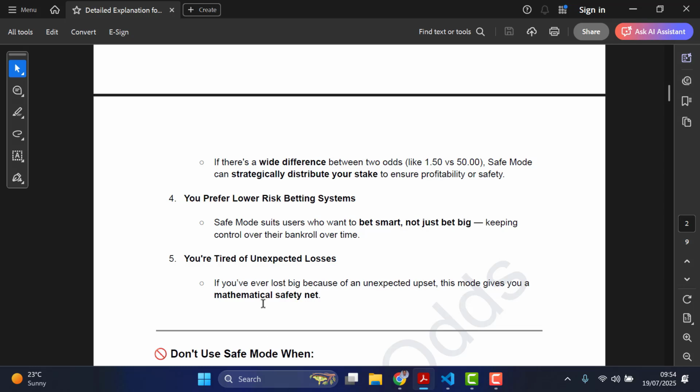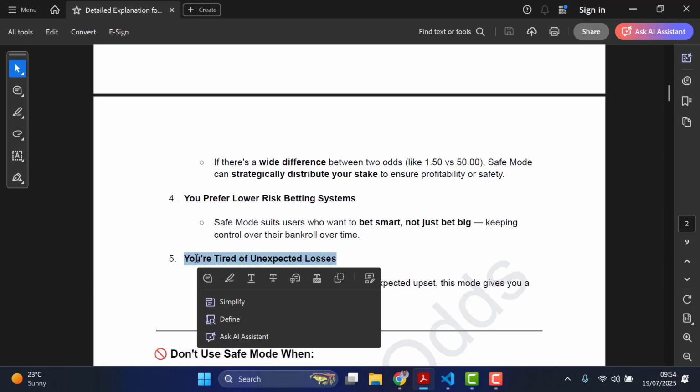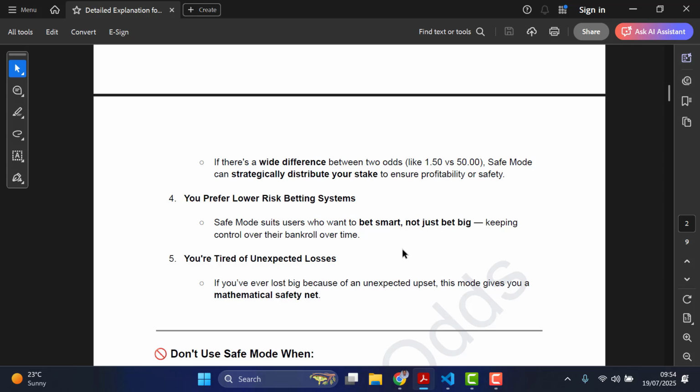So yeah, you are tired of unexpected losses, where you are guaranteed your capital is still intact.